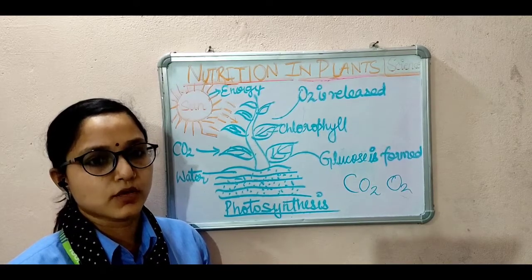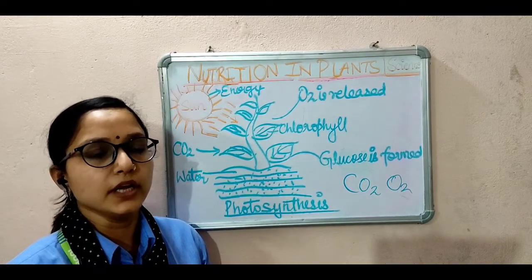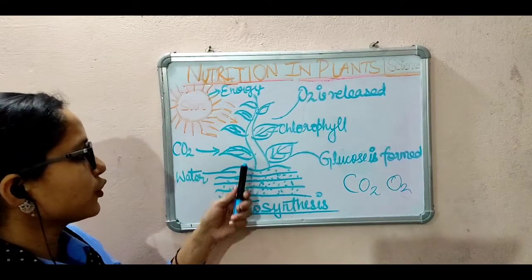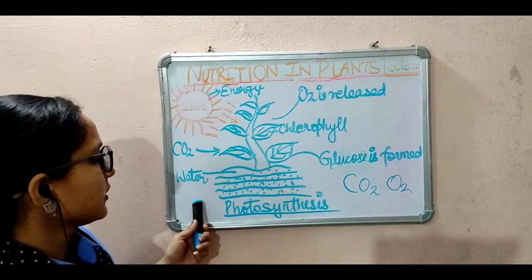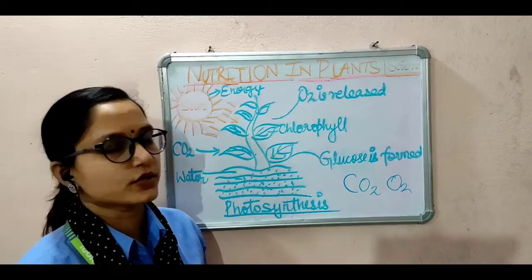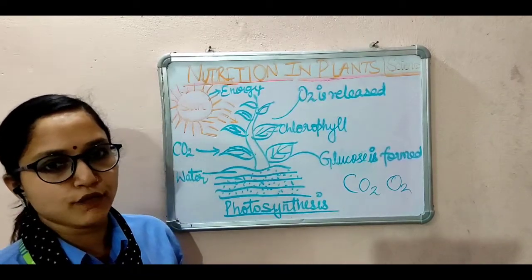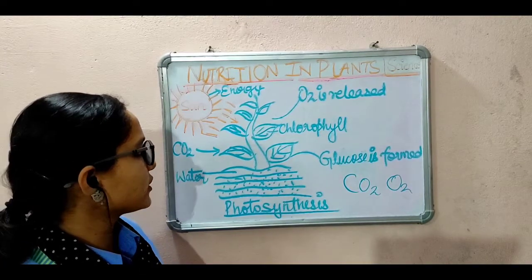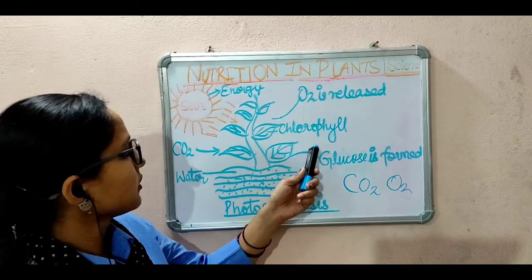The process of photosynthesis occurs only during the day. In photosynthesis, they take in the carbon dioxide and give out the oxygen.